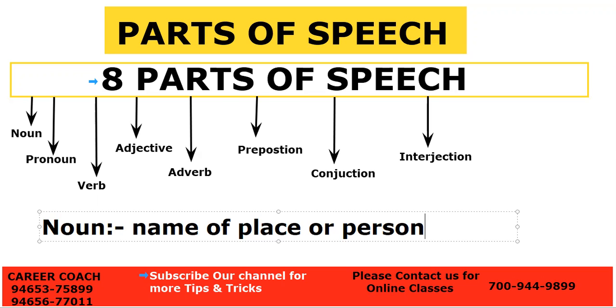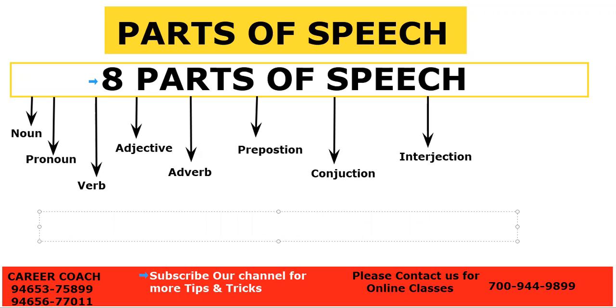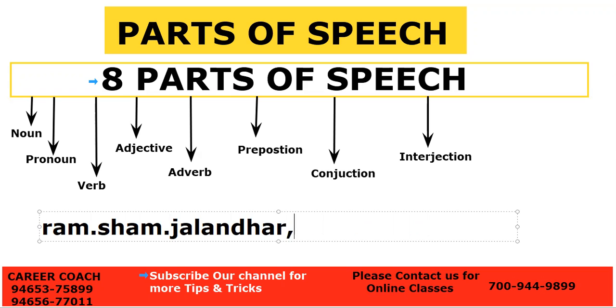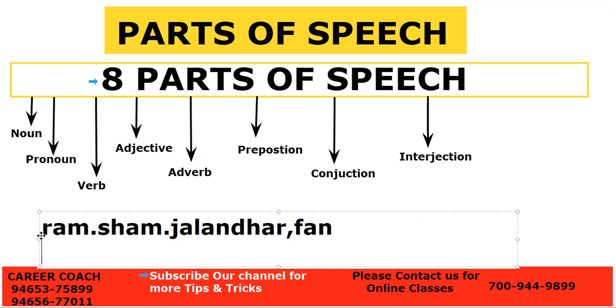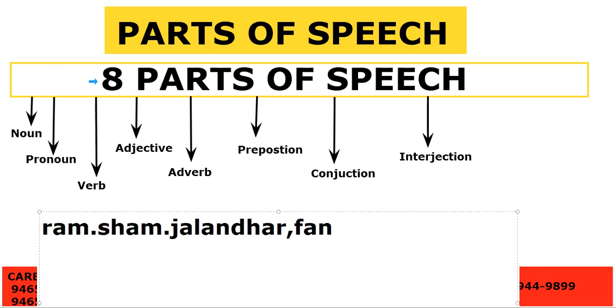Further, name of a place. It could be any place like Taj Mahal, Qutub Minar, Delhi, Mumbai. So it could be any. And in the same way, thing or idea. Thing could be any. It's a fan, it's a chair. These all are nouns. Okay, now let's move to pronoun.